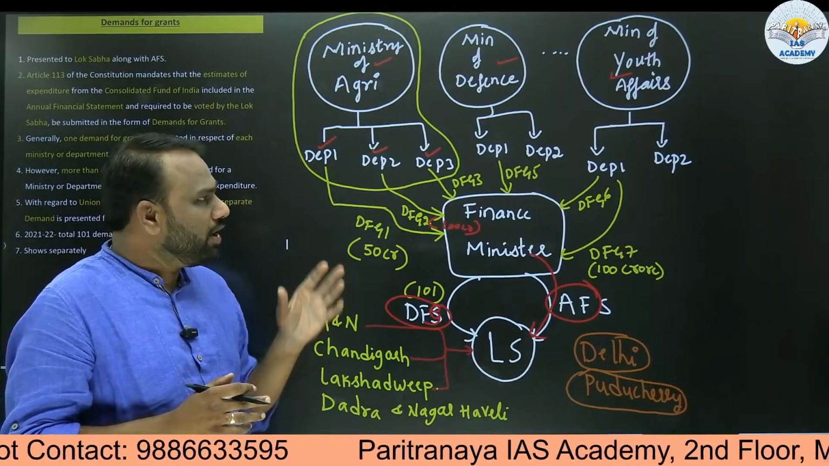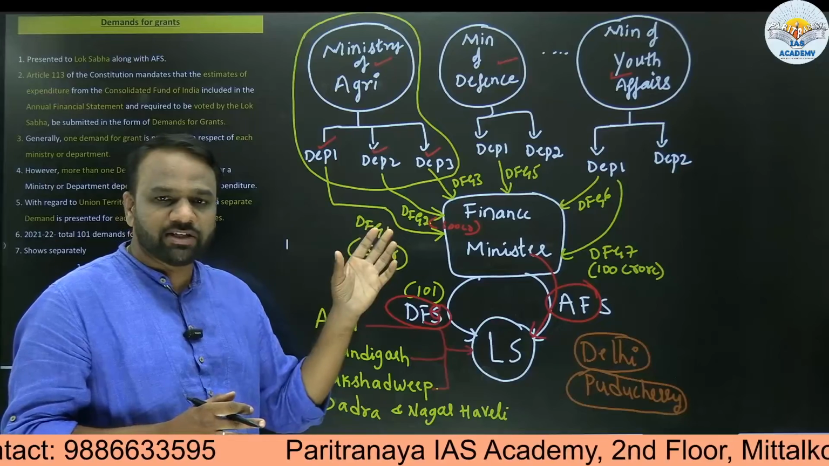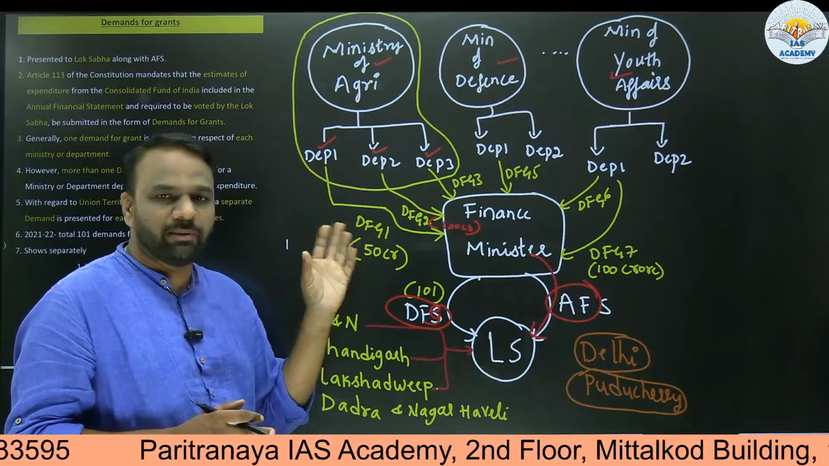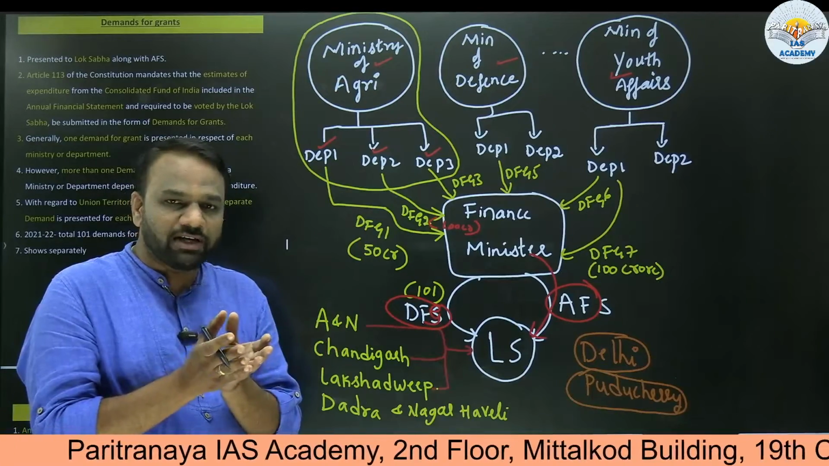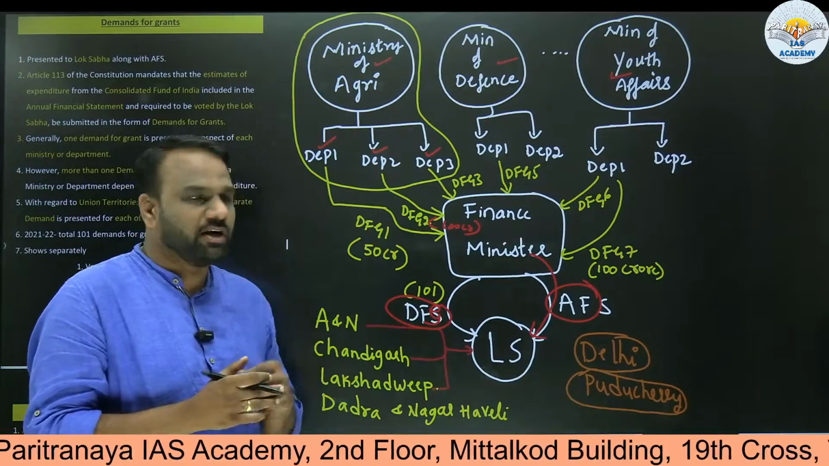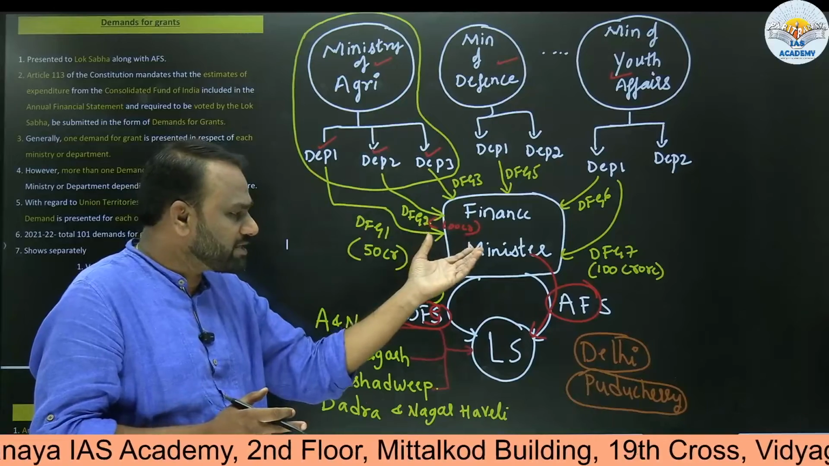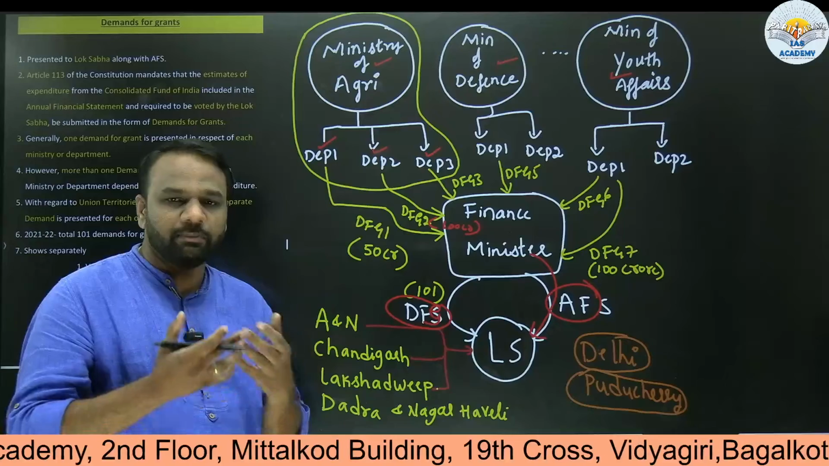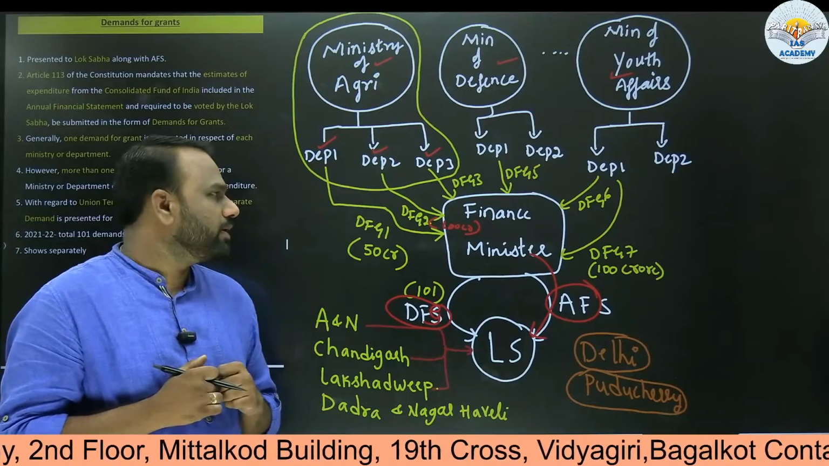In this fashion, all the departments and all the ministries involved will be making one or the other type of demand for grants. All these demands for grants, they will hand over to the finance minister, and on behalf of them, the finance minister will present those demands for grants in the Lok Sabha and seek the permission of the Lok Sabha members.